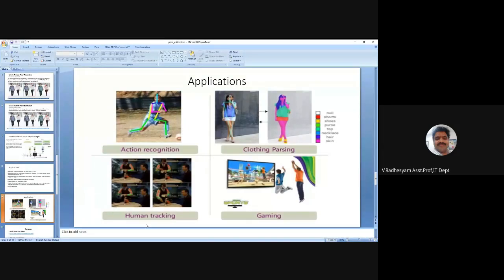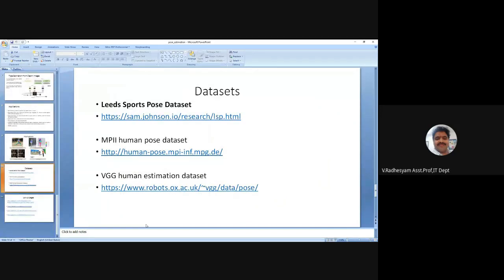And you see the fourth one is a best example for virtual reality. You can play a virtual game like Pokemon Go. You all know about the Pokemon Go game, which is a best example of augmented reality. And augmented reality is indirectly based on pose estimation. You can build lots of applications with pose estimation.